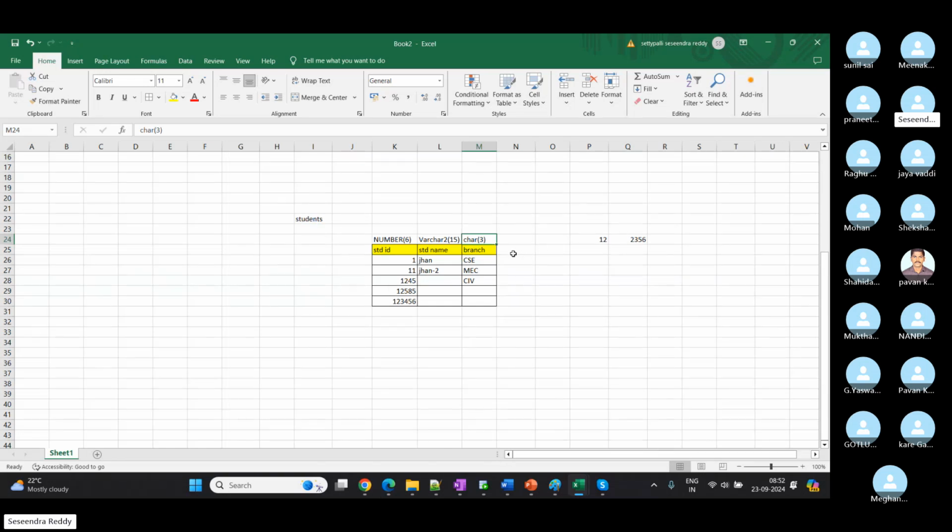Do you see any other fields we can add here along with the student ID, branch name, student name? Any other fields required? Maybe gender. What else can we add? So we are going to create a student table, and already we have 4 columns.